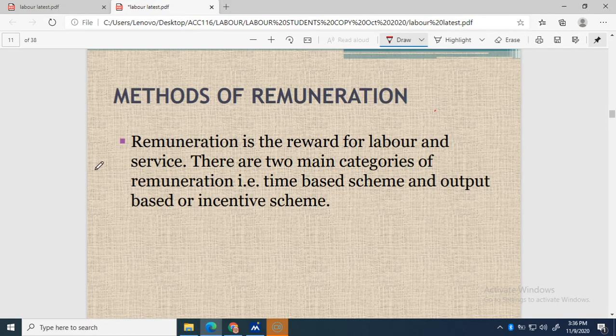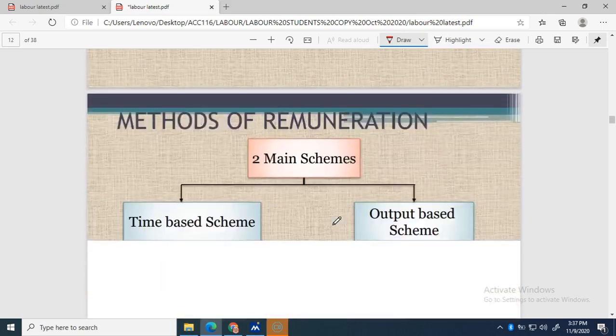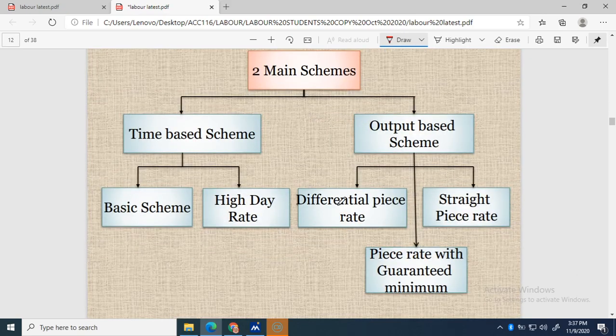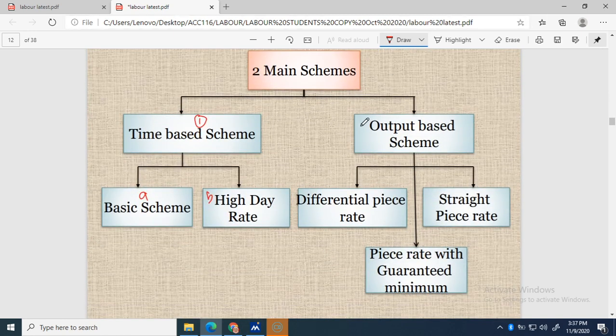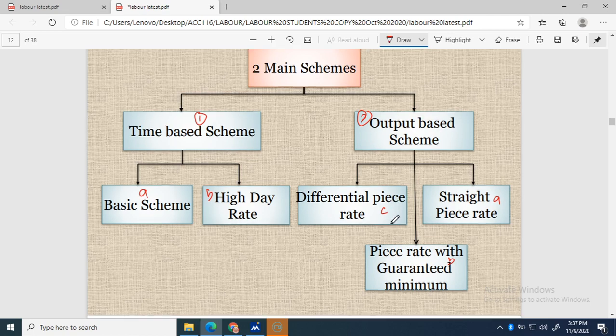Okay, methods of remuneration. Remuneration is a reward for labor and service. There are two main categories of remuneration: time based, which is category number one, and output based, which is the second. Under time based we have two methods, the basic scheme and high day rate. Under output based we have straight piece rate, piece rate with guaranteed minimum, and differential piece rate.